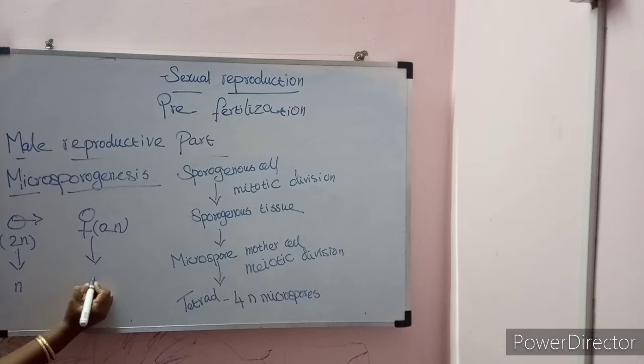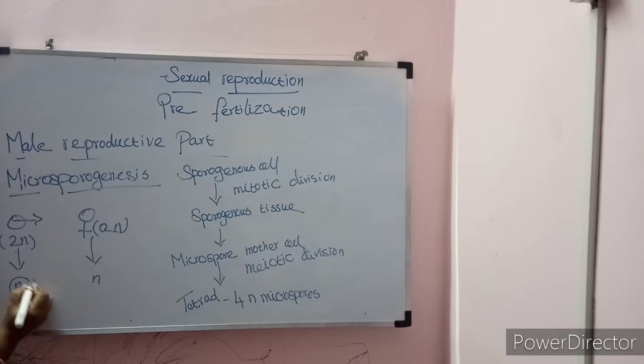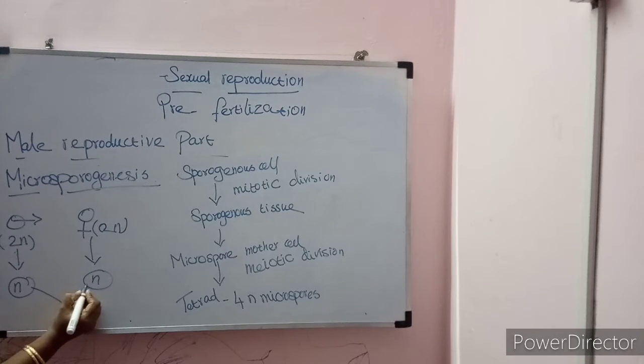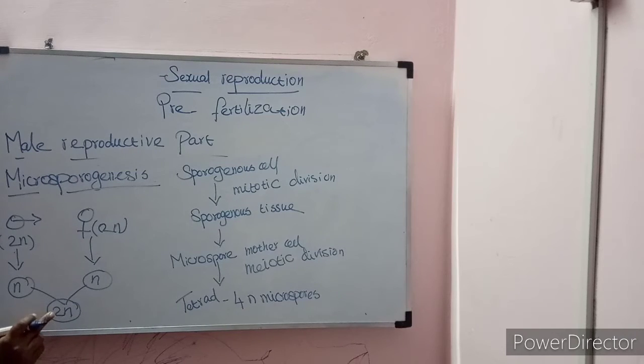Female also will be reduced into haploid condition. This is the gamete. Then at the time of fertilization, the male and female gametes fuse together to form a zygote. That zygote alone will be in diploid condition. It will resemble the parents. So the diploid condition 2n is there, and reduction division must happen so that haploid gametes form.